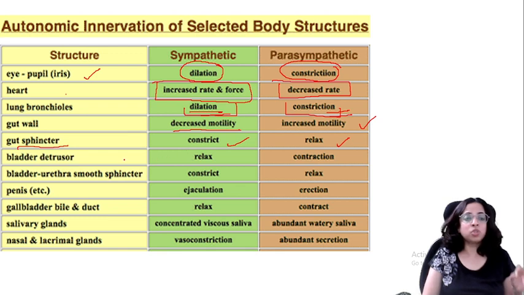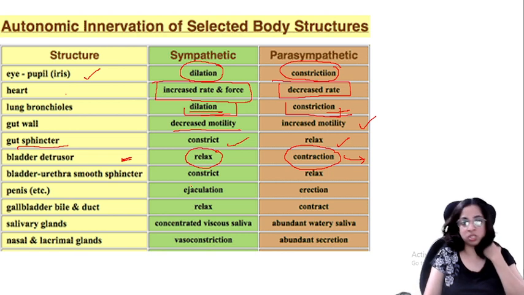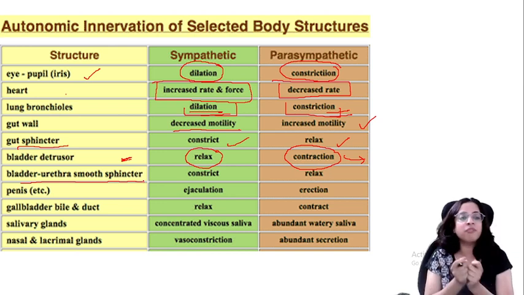What happens to the bladder? Bladder is relaxed here, and here bladder is constricted. So if the bladder is constricted, now the urine output is there. Urethra, smooth sphincter, the sphincter muscles of the bladder.